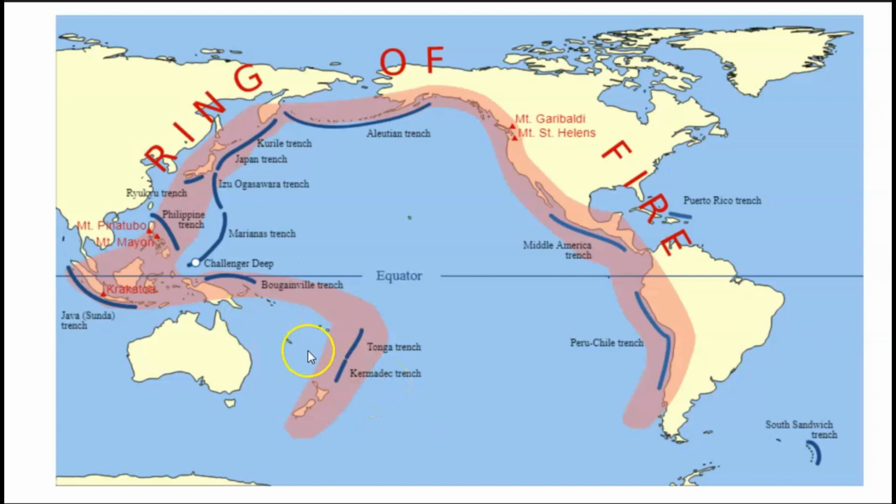And the Ring of Fire is actually prone to earthquakes. Why? Because in the Pacific Ocean there are many active volcanoes. There are volcanic eruptions which lead to earthquakes.